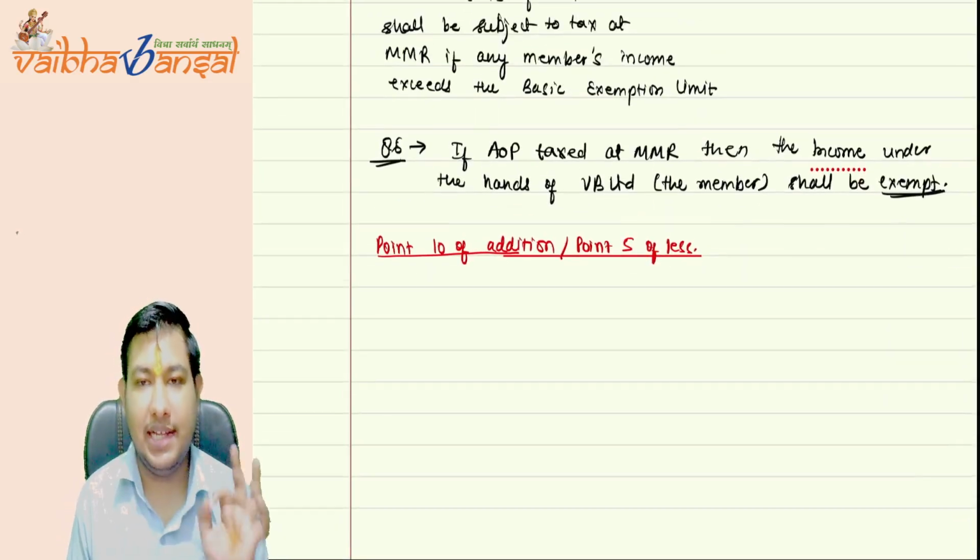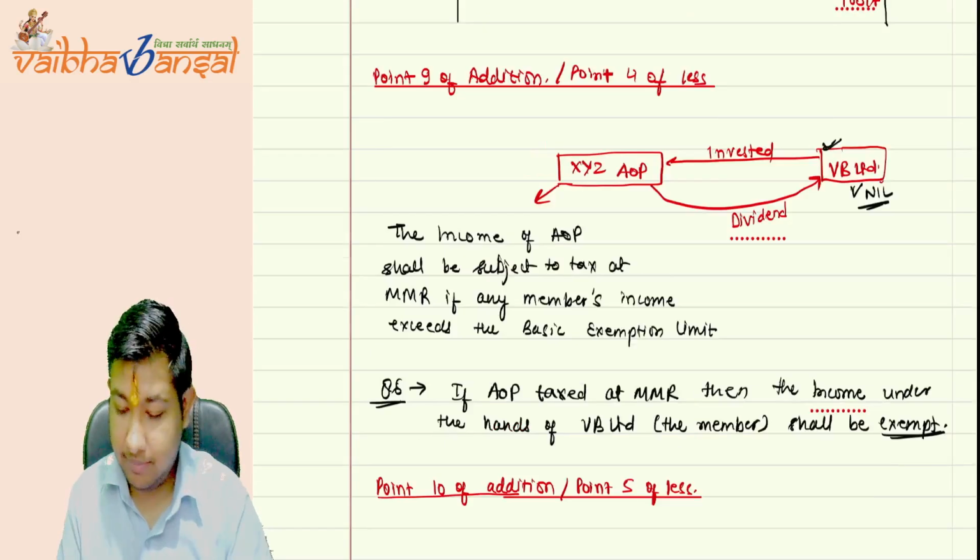Okay, point 10 and point 5. What does it say? Just a second.